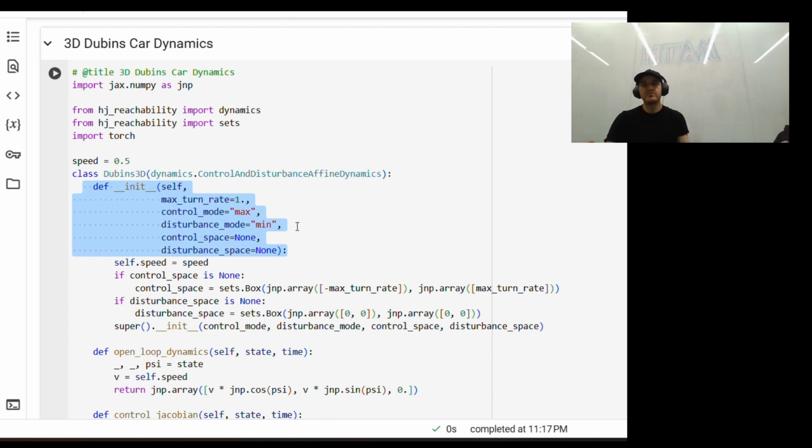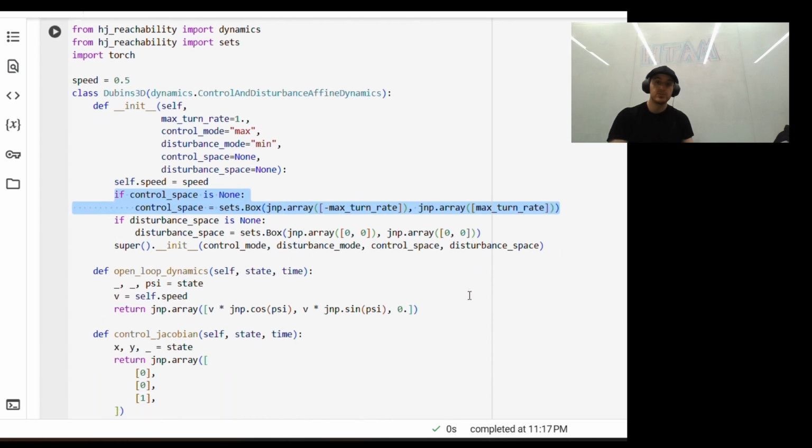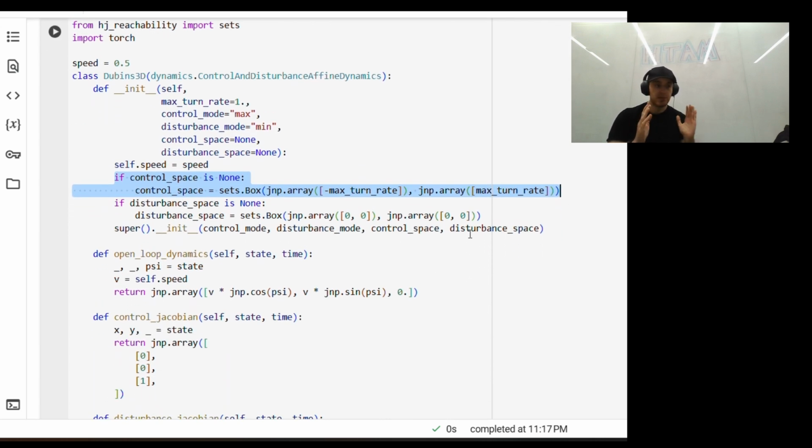Don't worry if you don't understand any of this. I'm just walking you through this for the more technically minded, and so hopefully you can pick something up. Okay, here we're going to store speed as an instance variable. And here we're defining the control space, and specifically recall that we're defining u equal to omega, which is bounded by -1 to 1, and that's the angular velocity.